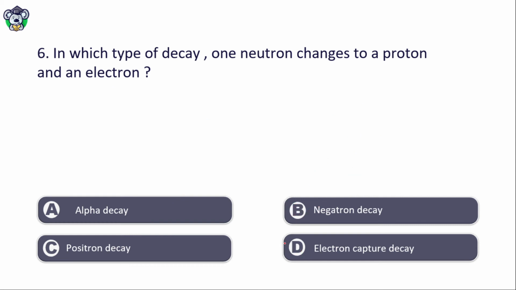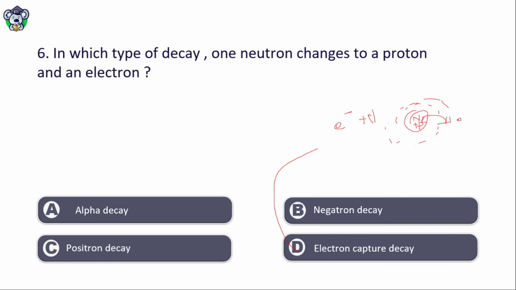So in electron capture decay, what will happen? In electron capture decay, an electron will be captured by a nucleus. If this is the nucleus, here neutron and proton are available. Here these are electrons. One electron will be captured by the nucleus.